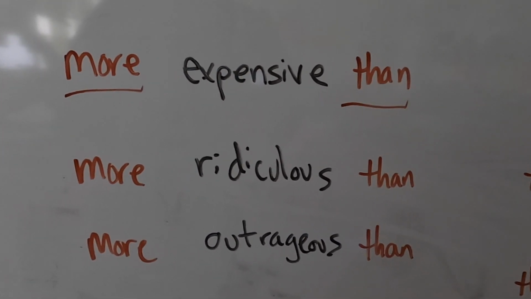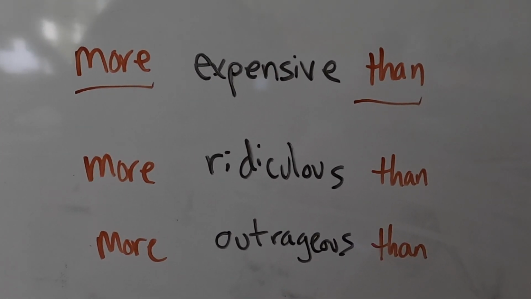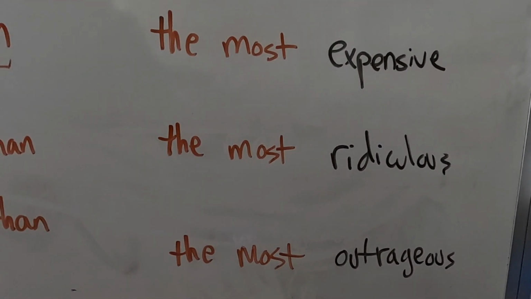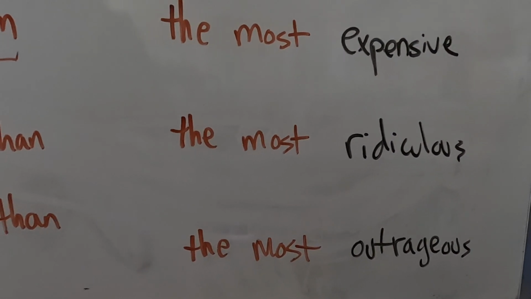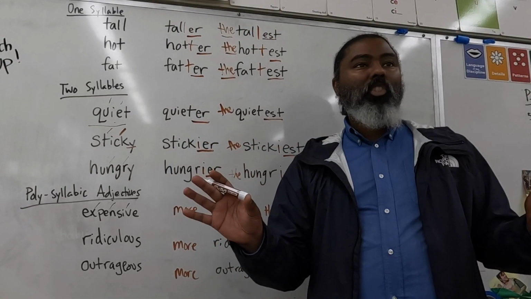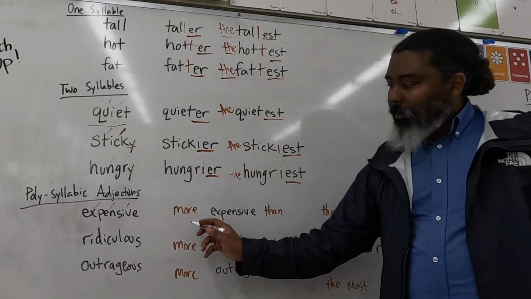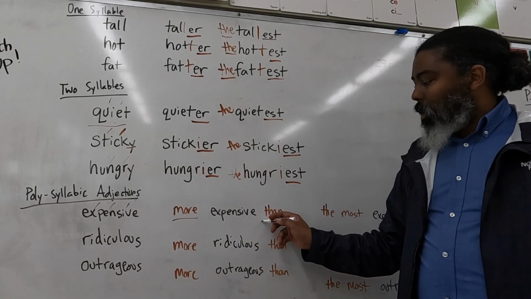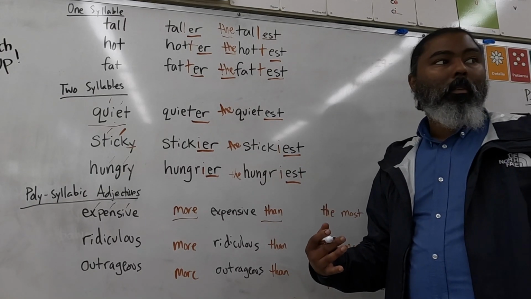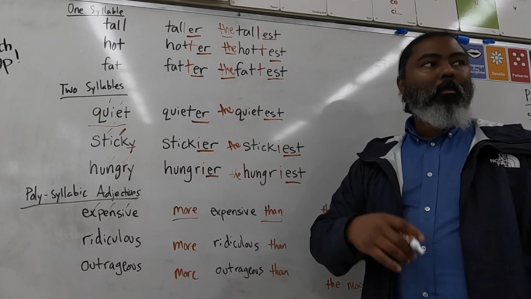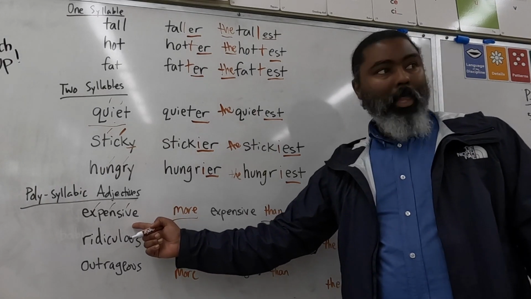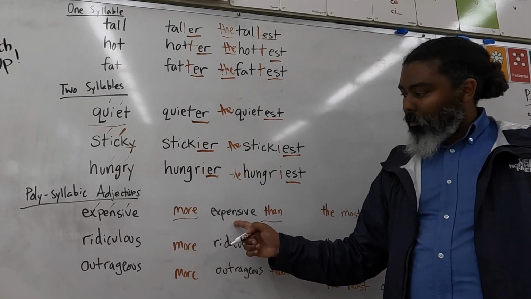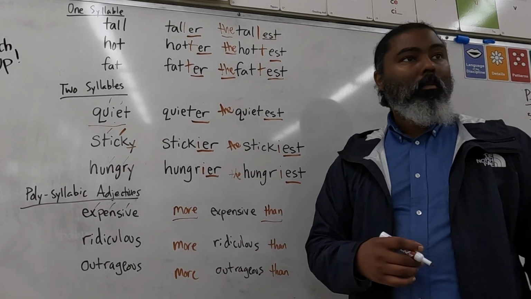Now, when creating the comparative with three syllables, it's very easy because you don't have to change the adjective. All you have to write is more before it and the word than after it. So, what is the comparative of expensive, Belin? More expensive than. There you go.